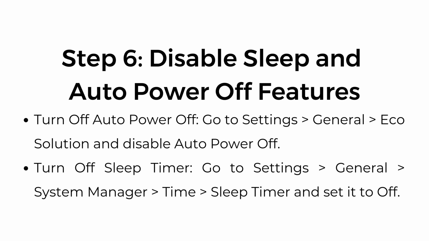Step number 6. Disable sleep and auto power off features. Turn off auto power off. Go to Settings, General, Eco Solution, and disable auto power off. Turn off sleep timer. Go to Settings, General, System Manager, Time, Sleep timer, and set it to off.